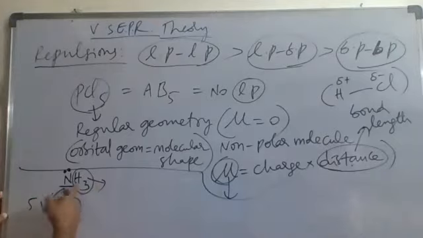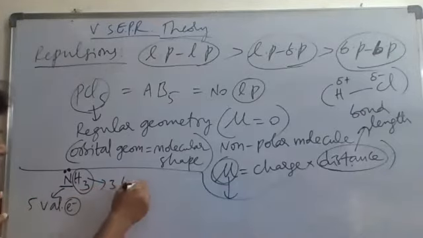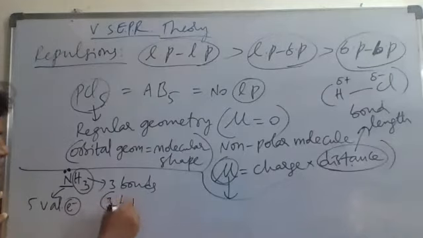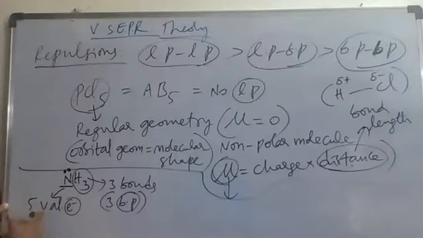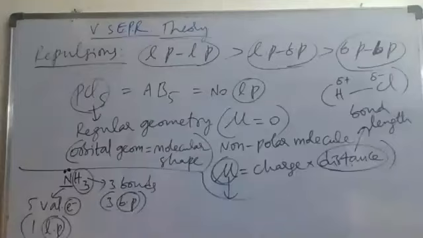3 monovalent atoms. So how many bonds now? 3 bonds. 3 bonds means 3 bond pairs. Out of 5 valence electrons, nitrogen has given 3 electrons for 3 bonds. Then how many are left over? 2 electrons left over. 2 electrons means 1 lone pair. So 1 lone pair is left over in the form of 2 electrons, and 3 bond pairs are there.